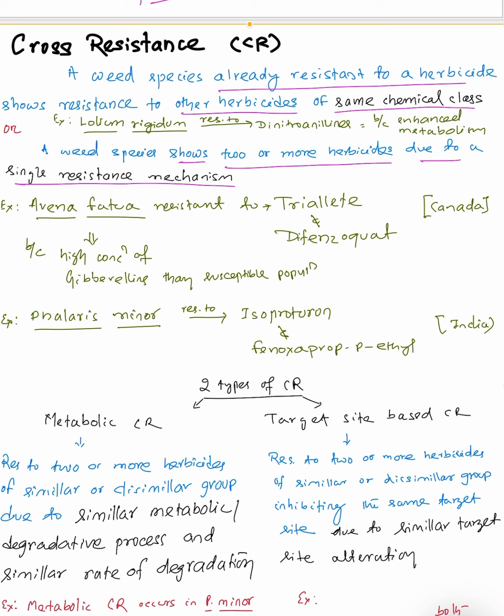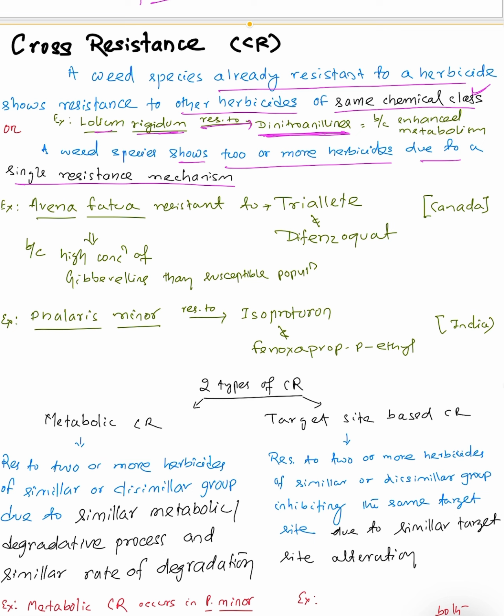Already a weed is resistant to a herbicide, and this weed is also resistant against other herbicides of the same chemical class. For example, Lolium rigidum. Already it is resistant to the dinitroaniline chemical group. You know dinitroaniline groups.